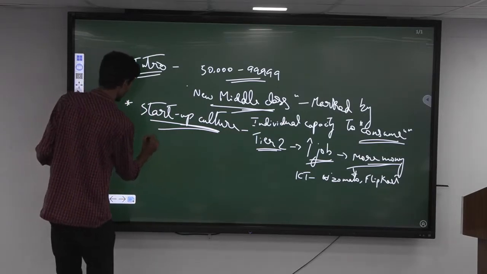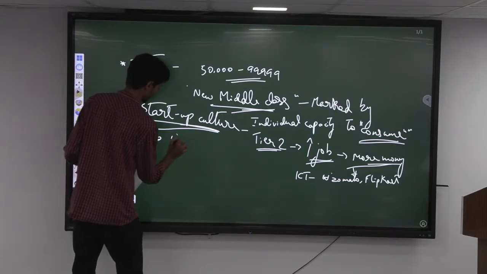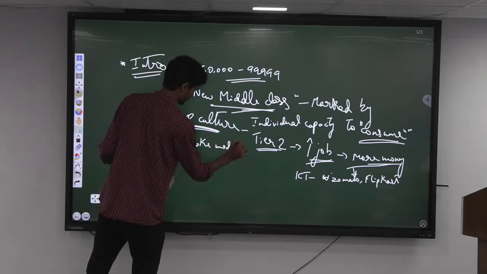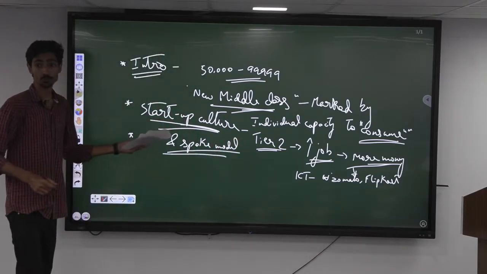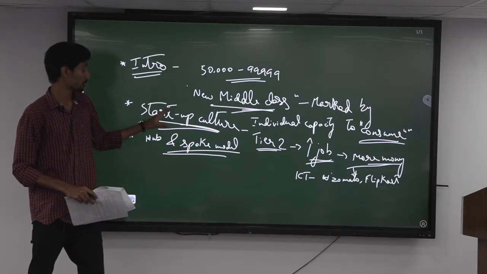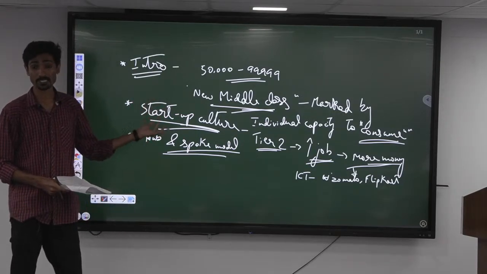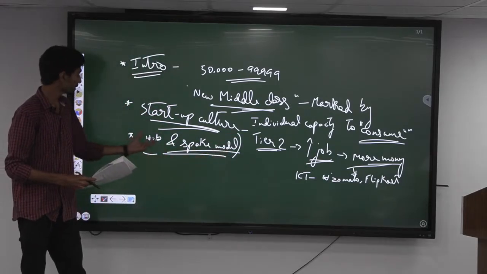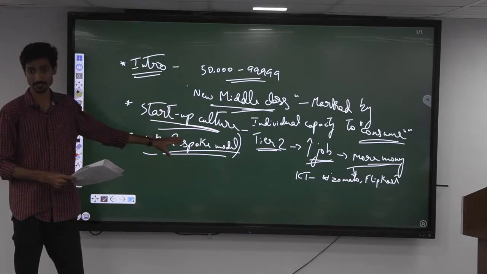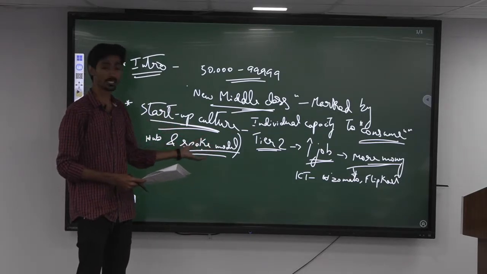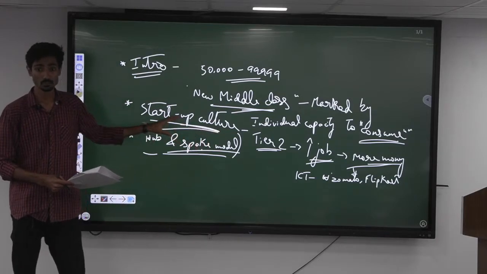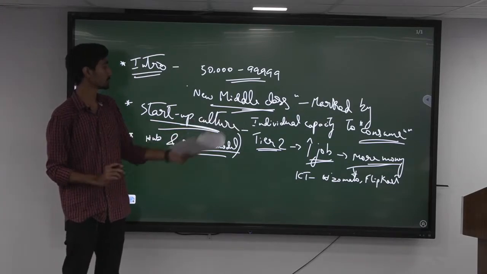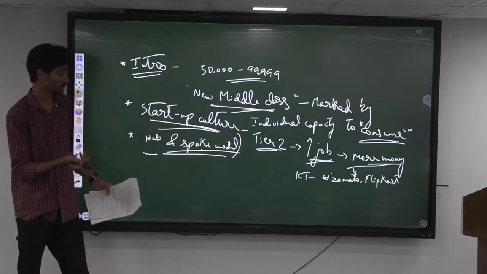Second is the hub and spoke model. Okay, what is happening is the major or big companies like Accenture, IBM are adopting this hub and spoke model. So what they are doing is keeping their main office or head office in the tier 1 cities only, but spreading towards the tier 2 cities in the form of spokes. Okay, so in a way they are creating more jobs in the tier 2 cities, which is leading to the emergence of the new middle class. Okay, that is one more important thing.